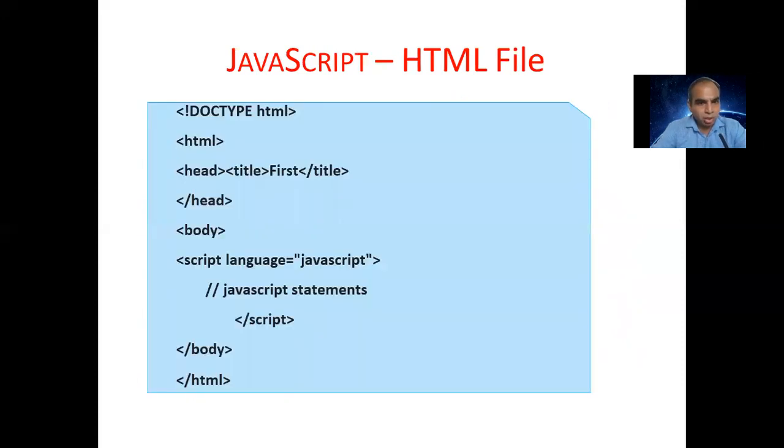For example, we can use JavaScript as the scripting language. See now, a script tag inside the body tag, language equal to JavaScript, and inside it we can write the JavaScript statement. Then we close the script, close the body and HTML. See that now the HTML body structure is there. Here it is an HTML file structure, and inside it we use the script JavaScript statement. So we have to use the script tag, and in between script and slash script we can write any JavaScript statement. That means we can use JavaScript in between the body tag also.